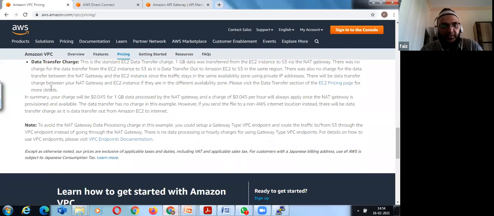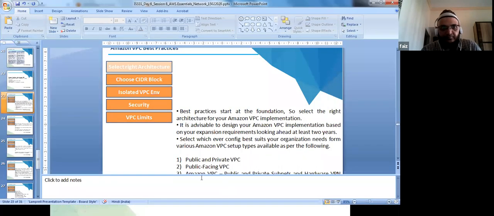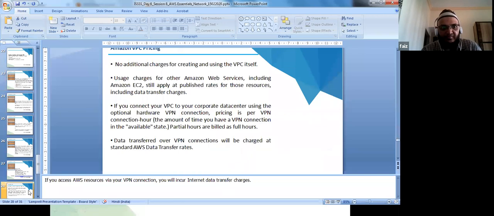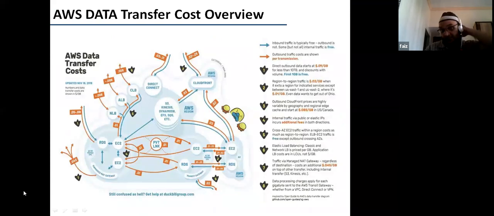So when I talk about data transfer charges, you can see the data transfer cost. You can see over here the orange link is outbound and the inbound is blue. Inbound traffic is typically free. All the inbound traffic connected to your AWS services will be free. Outbound traffic costs are shown per transmission. So per transmission you will have that cost.